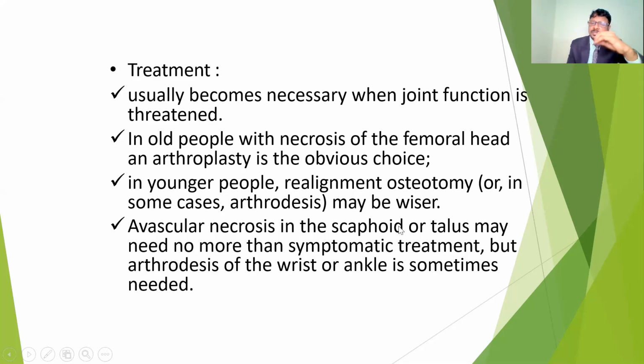In younger age people, they may do realignment, osteotomy, or arthrodesis. So they are going to fuse the joint, or open the joint and resect where the problem is. They also repair the joint and fix it with internal fixations. Avascular necrosis in the scaphoid or talus may need more than symptomatic treatment, and arthrodesis of the wrist and ankle is sometimes needed. So in severe conditions, if no improvement occurs, surgical procedures with arthrodesis have to be done.